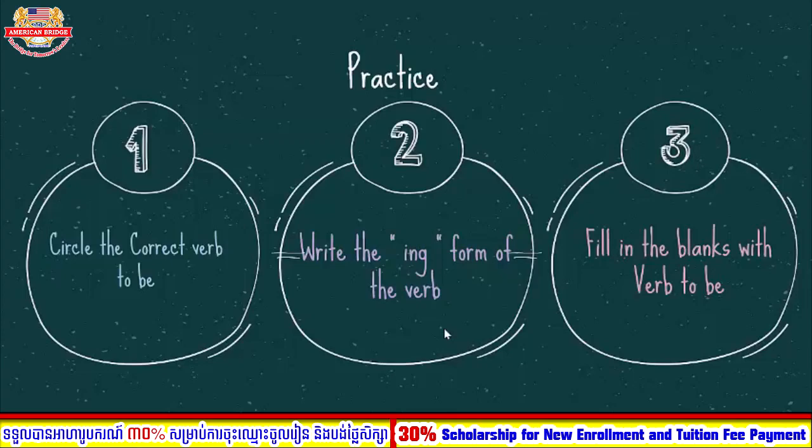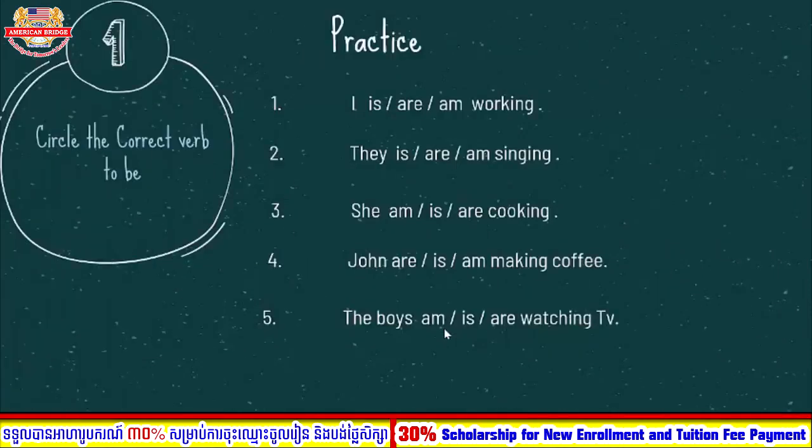Okay, so now let's move to the first one, where we need to circle the correct verb to be. Here is our exercise that you need to practice. From number 1 until number 5, you need to read the sentence and circle the correct verb to be in the sentence. And you need to write this down in your notebook. After that, you can send it to teacher by personal telegram.